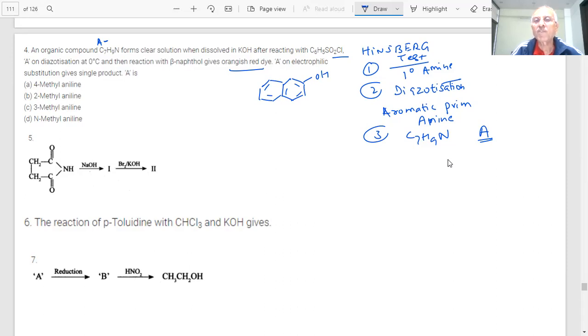Then what should be the formula now, so that the dye can be formed, student? Sir, it should be this. How many? 4 methyl aniline, student.